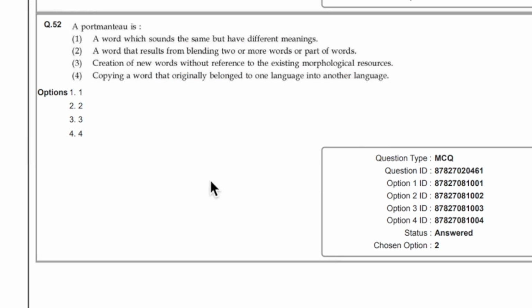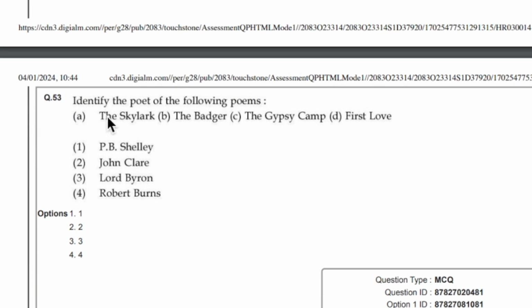So this is from language and linguistics. Leave it for now. From here, the Skylark, the Badger, the Gypsy Camp, First Love. You have to study the Skylark. Okay, you can make notes of the Skylark, 1 paragraph, 2 paragraphs. For the remaining, the Badger, the Gypsy Camp, First Love, 1 sentence, 2 sentences will do the work. You do not have to study anything in detail. You can simply write down one sentence for these 3 poems. Okay, they will not ask any in-depth question from here, but the Skylark they can ask. Not in detail, but a summary will do the work.